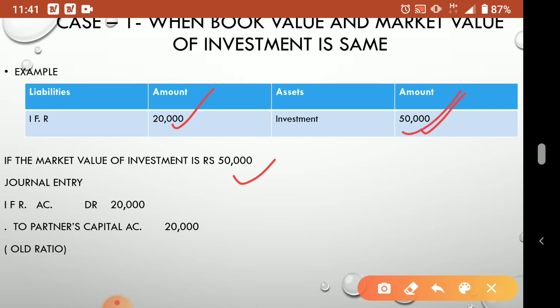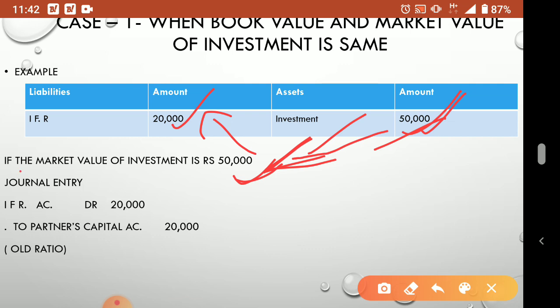Okay. Here how does that appear in my balance sheet? The market value after 3 or 5 years, whenever you want to check, or whenever there is a reconstitution, you can check it. You checked it, it is coming 50,000 only, so there is no loss and no profit. Both figures are equal. So whenever you study investment fluctuation reserve, you compare investment and the market value, then only you go to this IFR. First you have to compare the difference between investment and its market value.